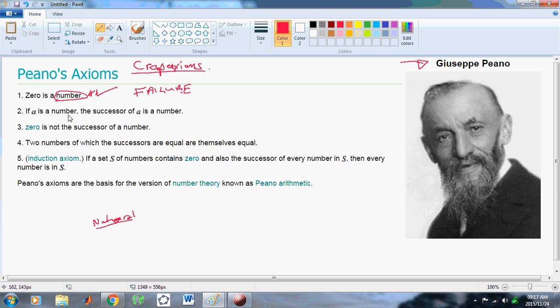If A is a number, well, what else can A be if we're dealing with numbers? Then the successor of A is a number. Oops, the successor. So not only don't we know what is a number, but now we have a successor of a number. Just think about that for a moment. A number that comes after another number?